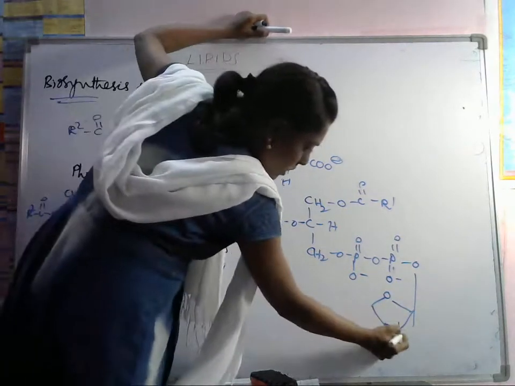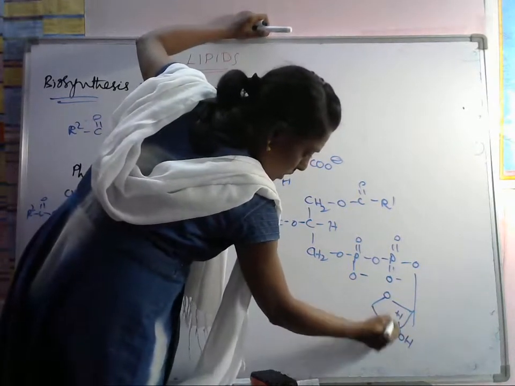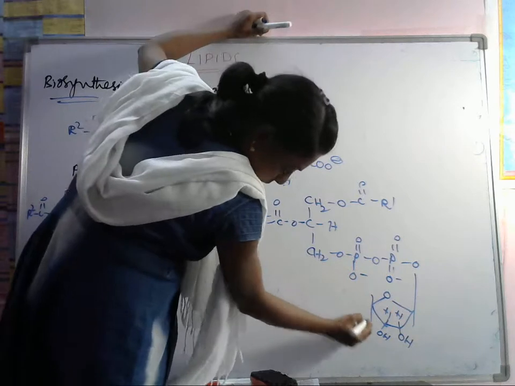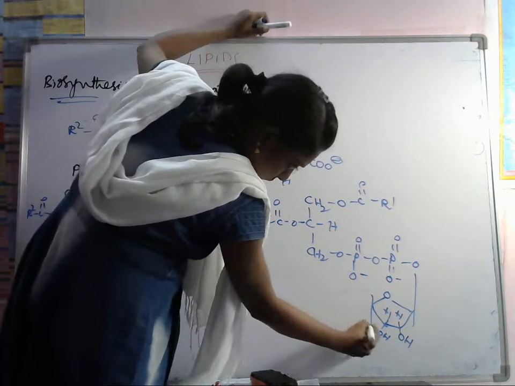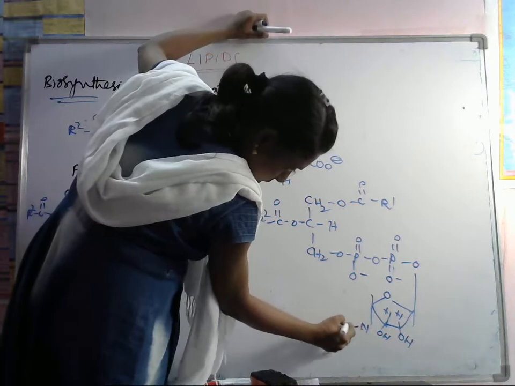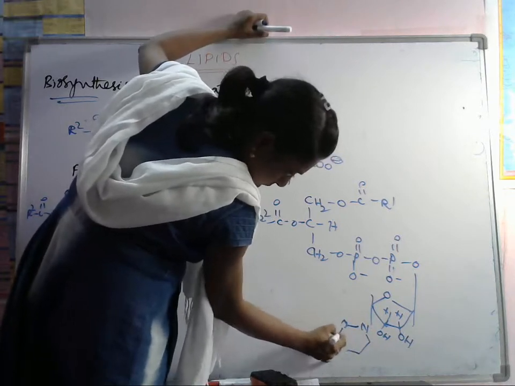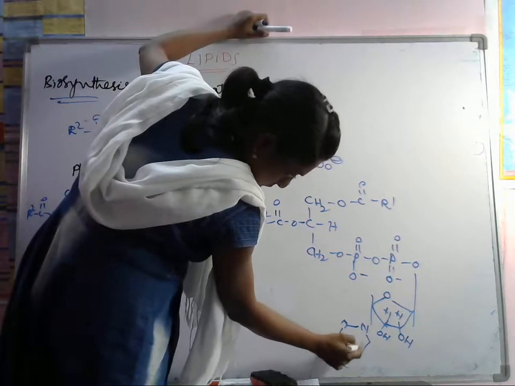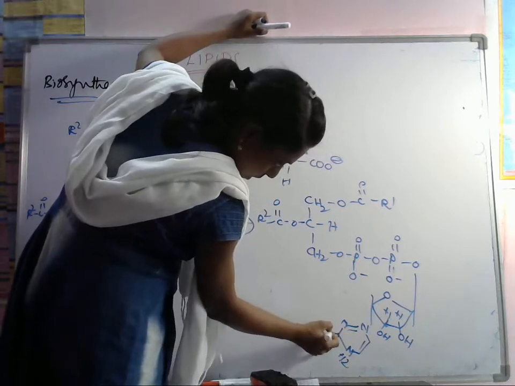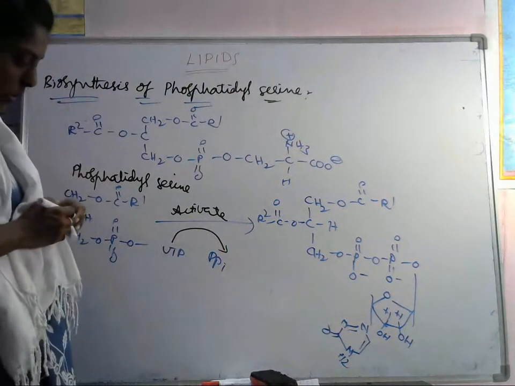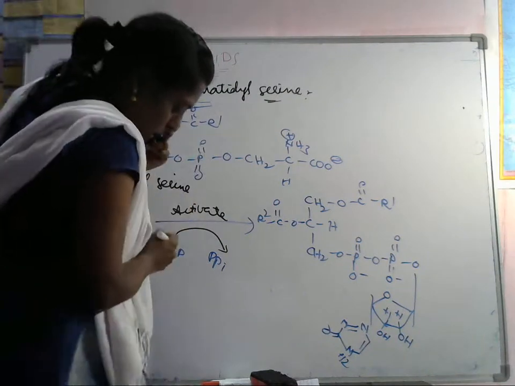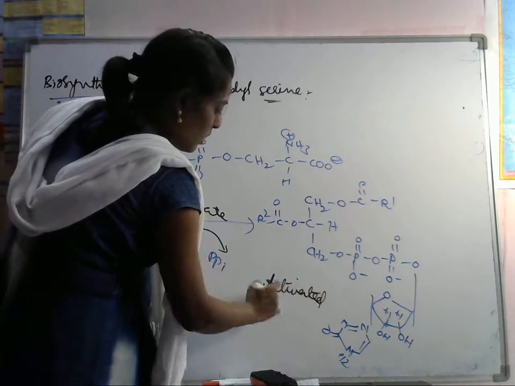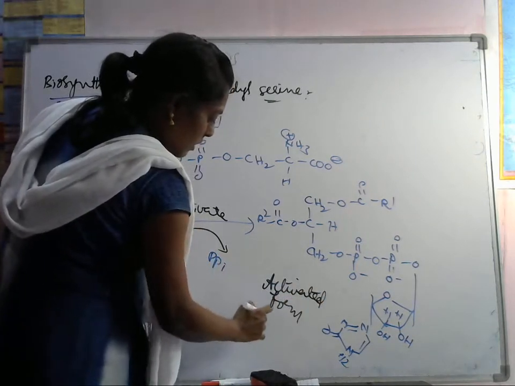Here OH is there, H, OH, H, here CH2, and the base is attached. This is called the activated form of diacyl glycerol.